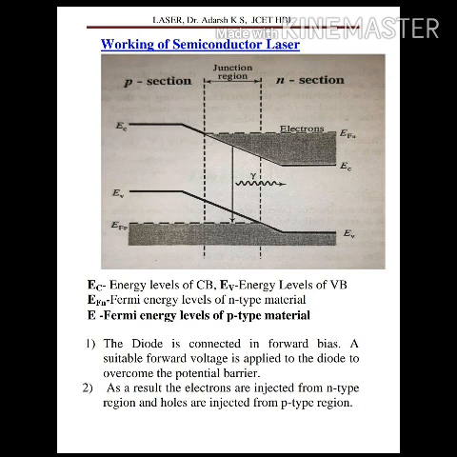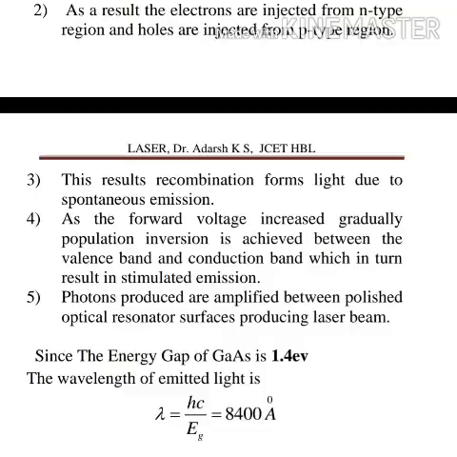Okay. Now this diode is connected in forward bias. A suitable forward voltage is applied to the diode to overcome the potential barrier. As a result, electrons are injected from the N-type region and holes are injected from the P-type region. The electrons and holes meet and recombine, and that recombination yields light due to spontaneous emission, because no external energy is required for the light. It is only a recombination of electrons and holes. That kind of emission is called spontaneous emission. Generally it is referred to as an LED, light emitting diode.